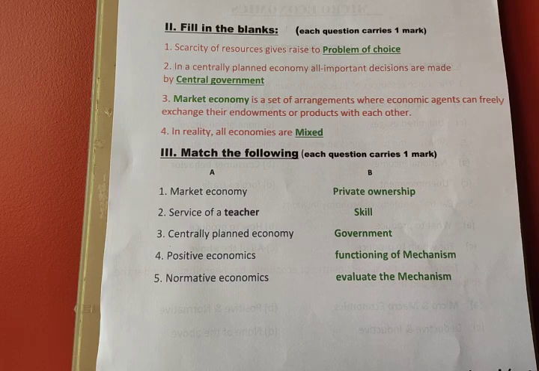First one is market economy. Answer is private ownership. Second one is service of a teacher. Answer is skill. Third one is centrally planned economy. Answer is government. Fourth one is positive economics. Answer is functioning of mechanism. Fifth one is normative economics. Answer is evaluate the mechanism.